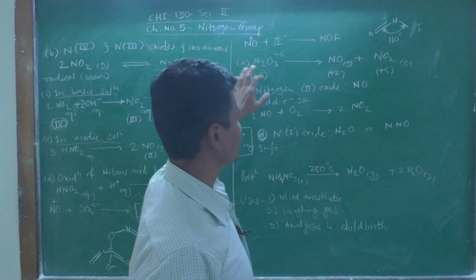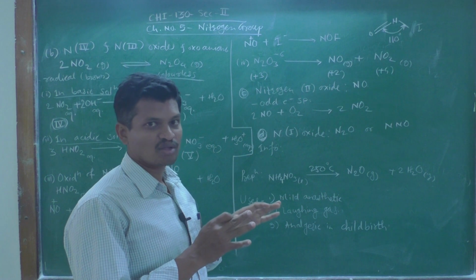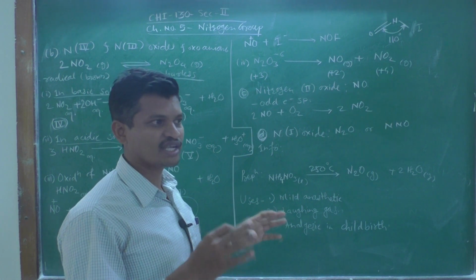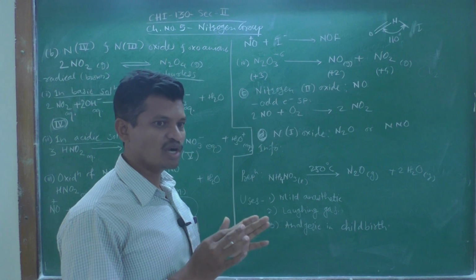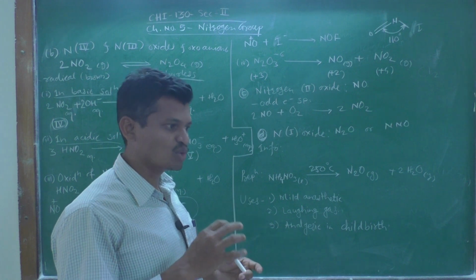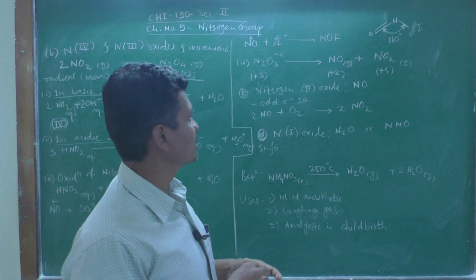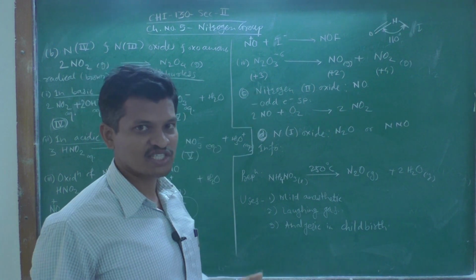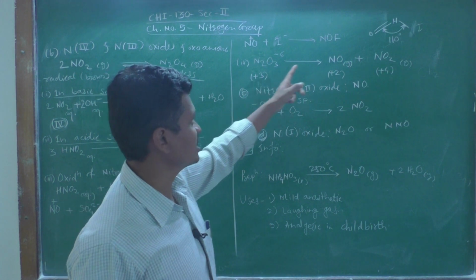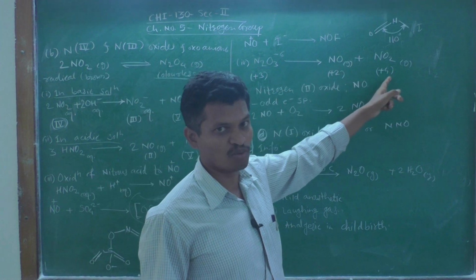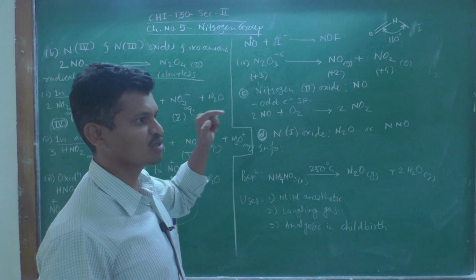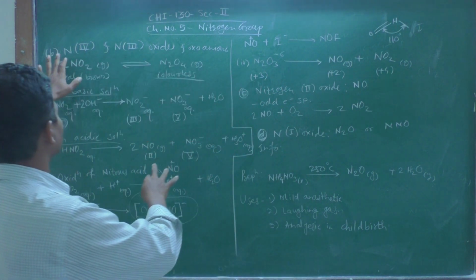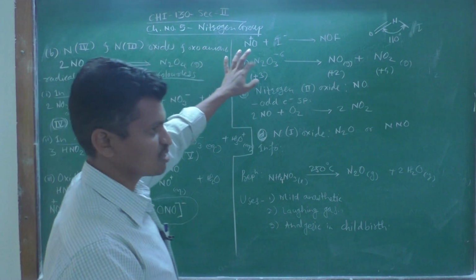Here we are not only writing and studying these inorganic reactions of nitrogen oxides, but my point of emphasis is the change in oxidation states of nitrogen. It is +3, it is +2 and it is +4. This should be kept in mind. So, this is all about the +4 and +3 oxidation states of nitrogen.